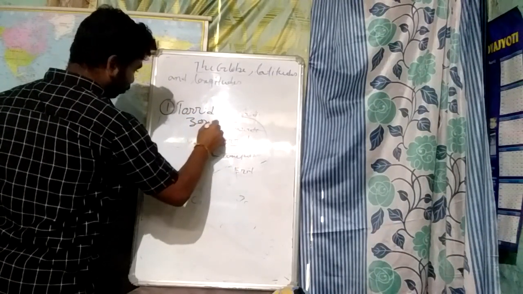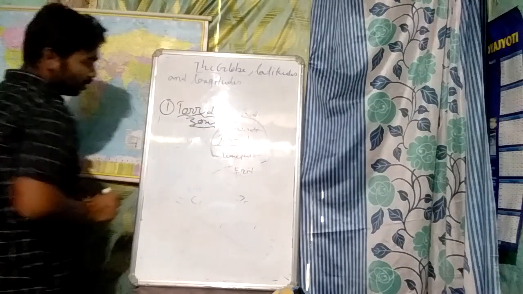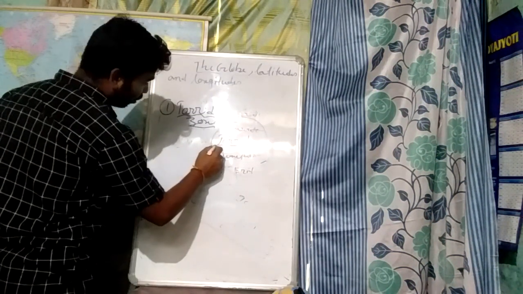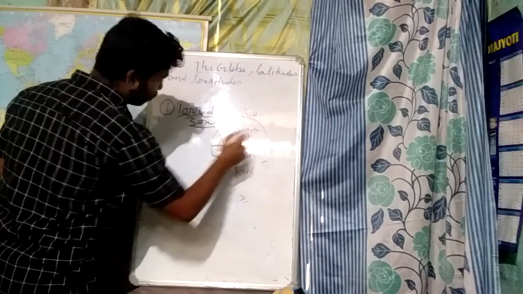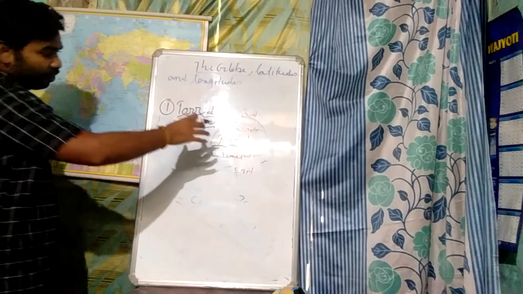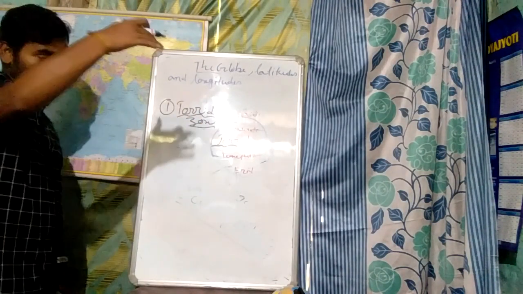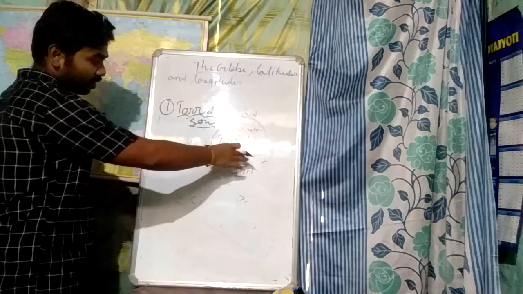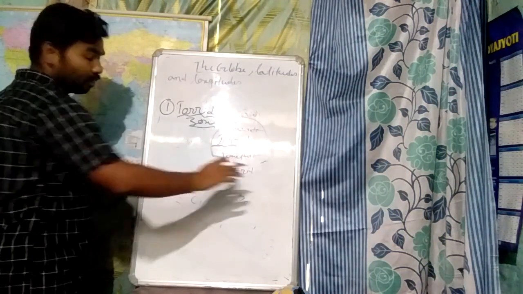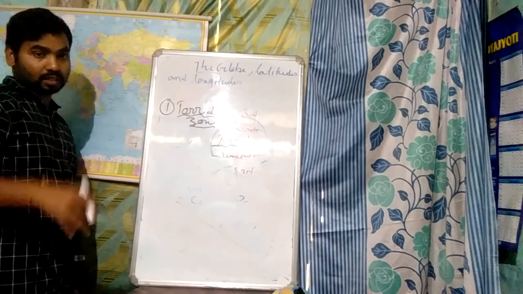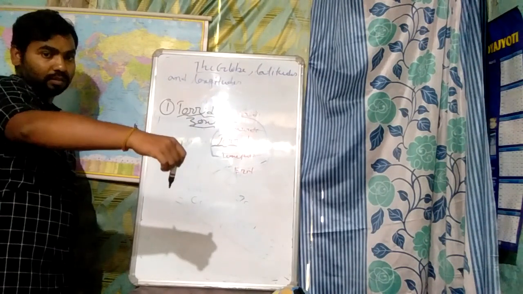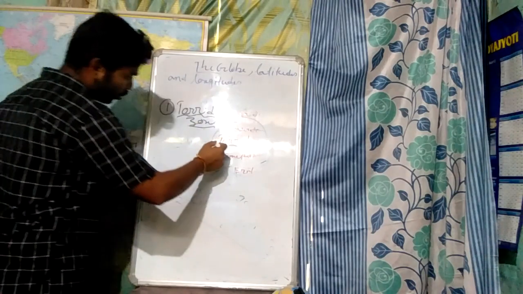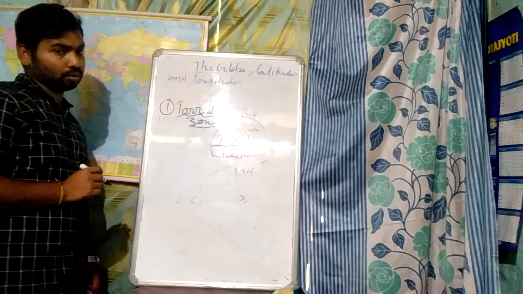The torrid zone lies on the equator. In this place the sun gives vertical, perpendicular sun rays, so this place is known as the torrid zone.